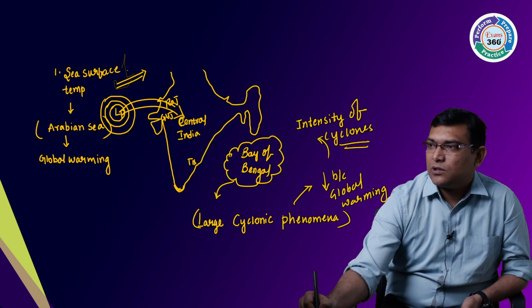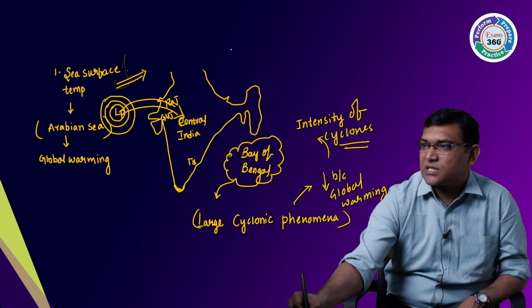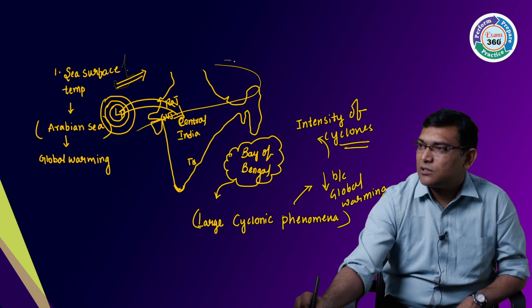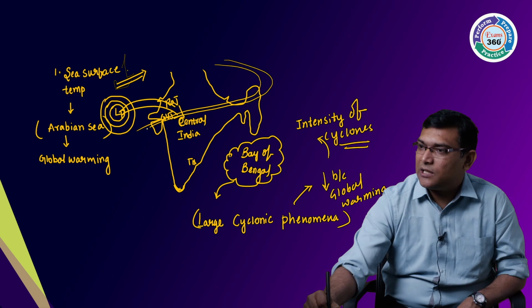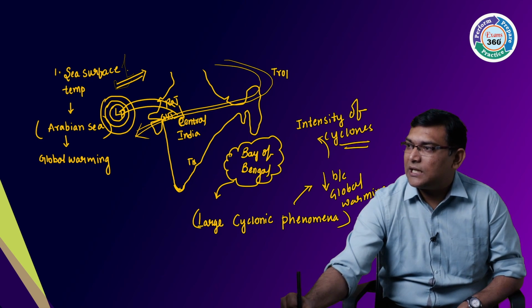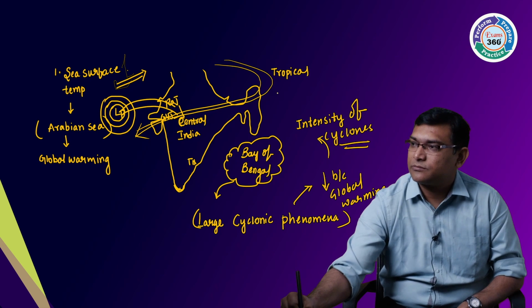Also, Central India receives rainfall due to tropical easterly jet streams.